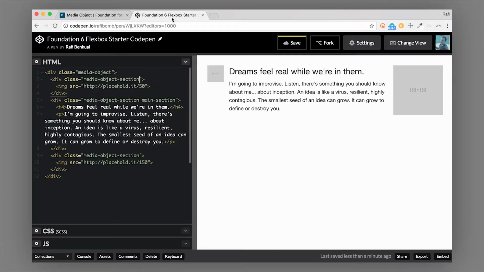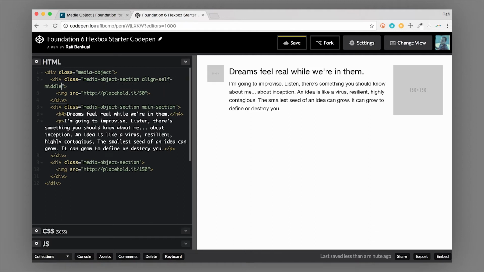Now we are using the Flex version of Foundation, so the class to do it with the Flex version is one of the Foundation Flex helper classes, and that's going to be align-self-middle. If we do that, now you can see that the image aligns itself to the middle of the height of this container.